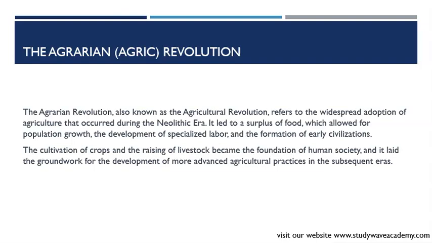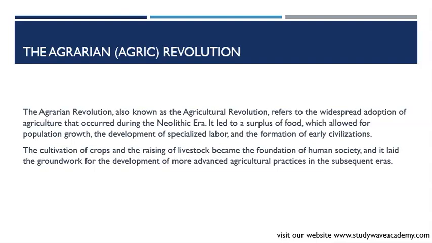The Agrarian Revolution, also known as the Agricultural Revolution, refers to the widespread adoption of agriculture that occurred during the Neolithic era. It led to a surplus of food, which allowed for population growth, the development of specialized labor, and the formation of early civilization.